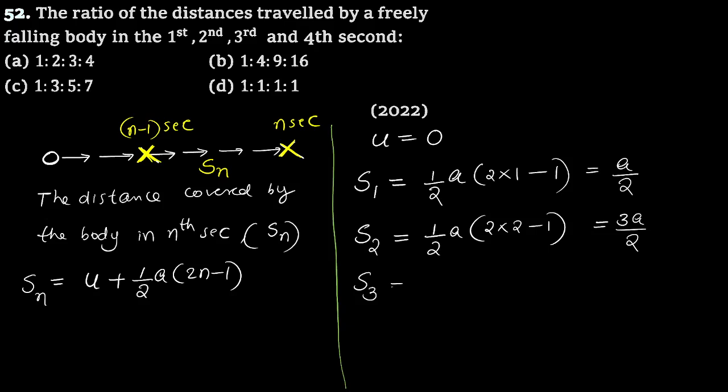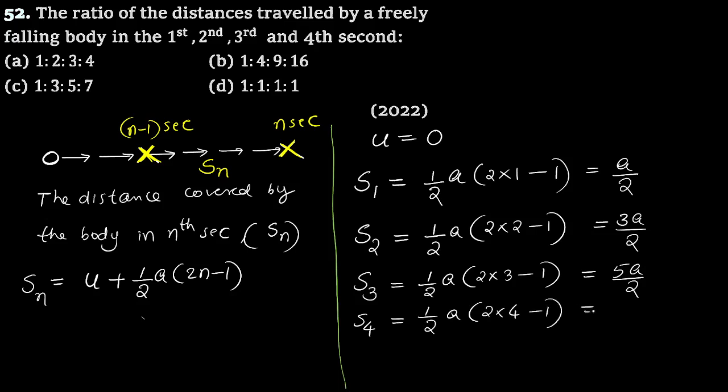Similarly, S3, the third second. In the third second, how much distance? Same formula, u equal to 0, half into a into 2 into 3 minus 1. This is 5a by 2. And S4, the fourth second, same formula, half into a into 2 into 4 minus 1, which is 7a by 2.